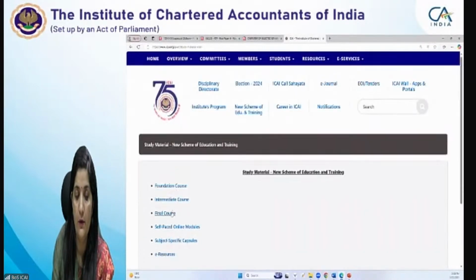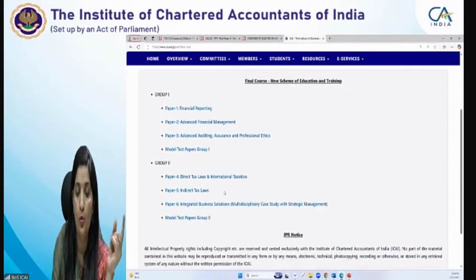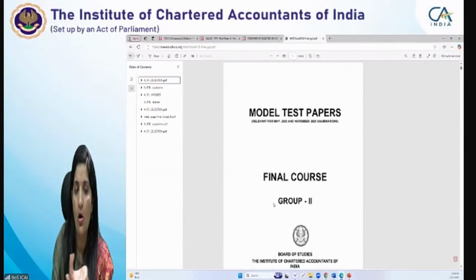If I am taking you to the final course study material, level-wise study material is given. In the final course, if you go to group 1 and group 2, the direct tax laws. In group 1, you see the model test paper of group 1 is available, and the model test paper of group 2 is also given. Model test papers are the same as the mock test papers basically. You can just download it here, or I think you can order it from the CDS also. It is relevant for both May and November examinations. It is updated as per the amendments made by the Finance (No. 2) Act 2024. So this is the model test paper.